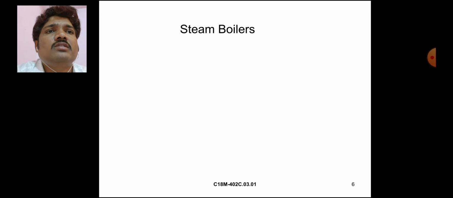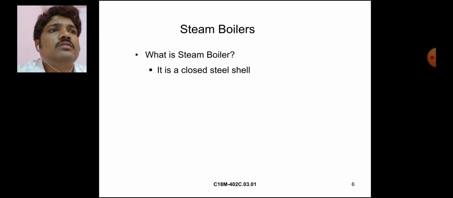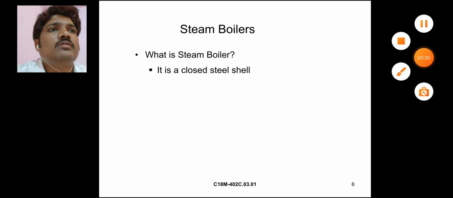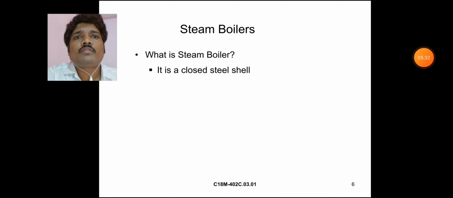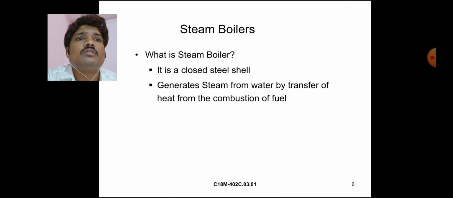Steam boilers. What is a steam boiler? It is a closed steel shell that generates steam from water by transfer of heat from the combustion of fuels.